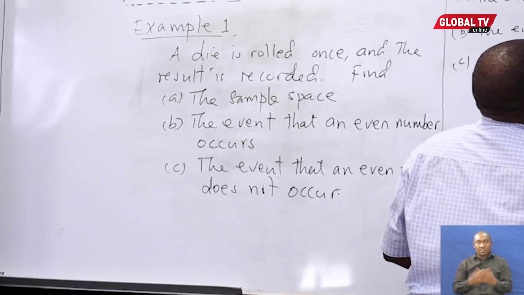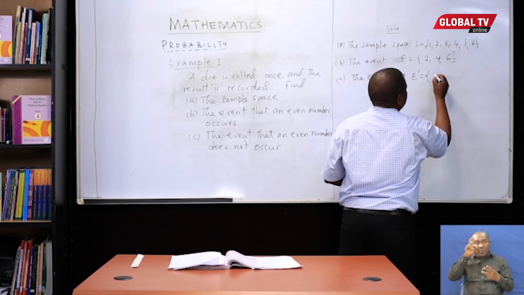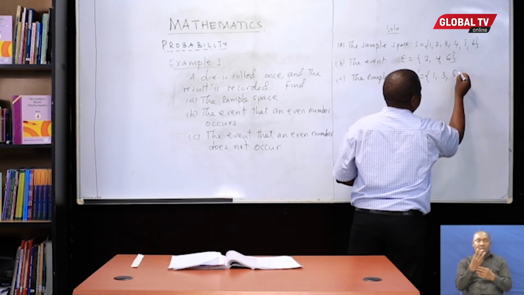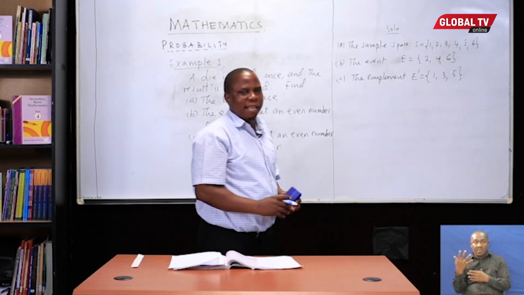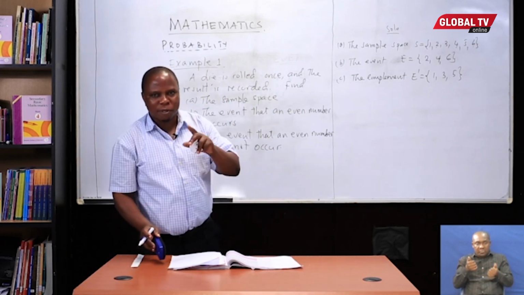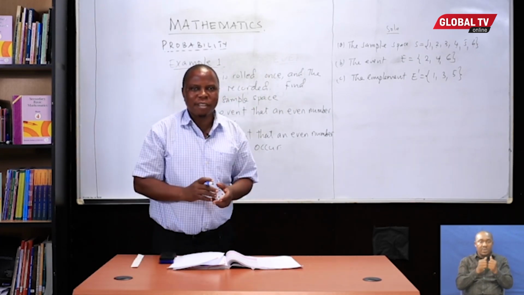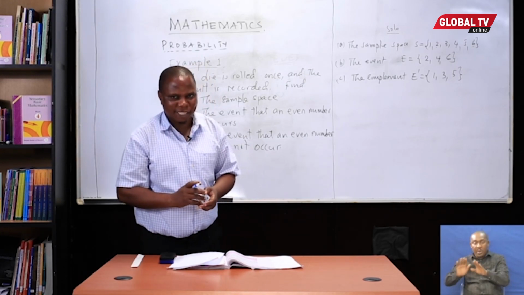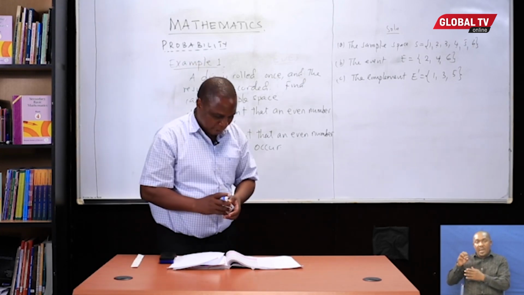What are the numbers which are not even? It is 1, 3, and 5. That's how we can determine the possibility sets, the complement of an event, and the event.